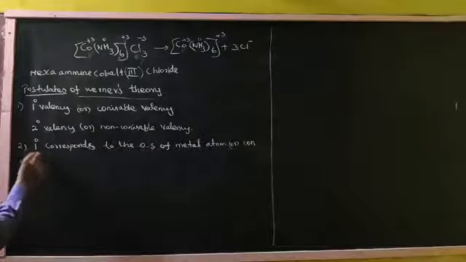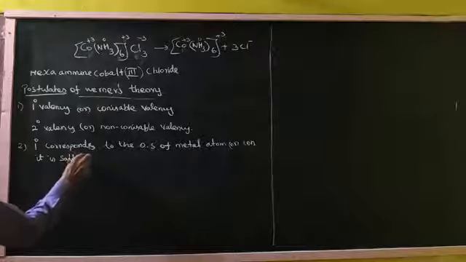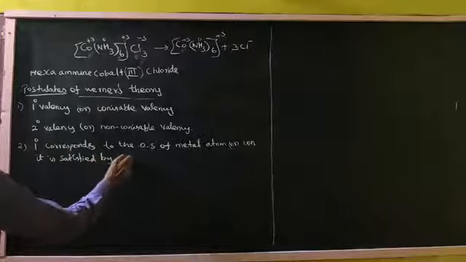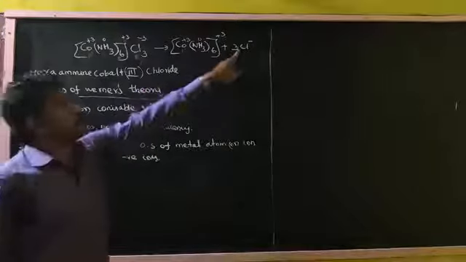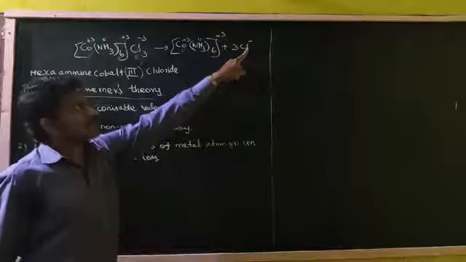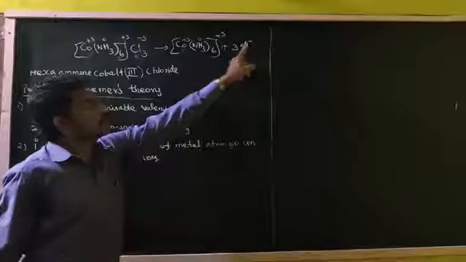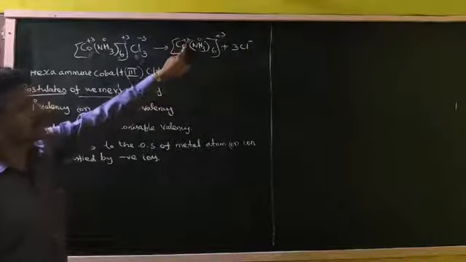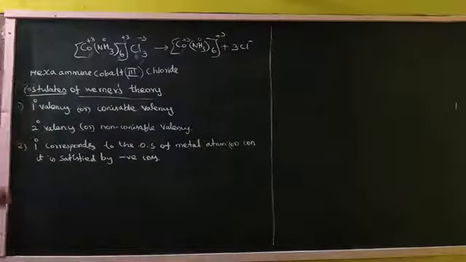It is satisfied by negative ions. The negative ions here are 3 Cl minus. As the 3 Cl minus go out, only then can we work out the oxidation state of the metal atom, plus 3. That's why it is given.